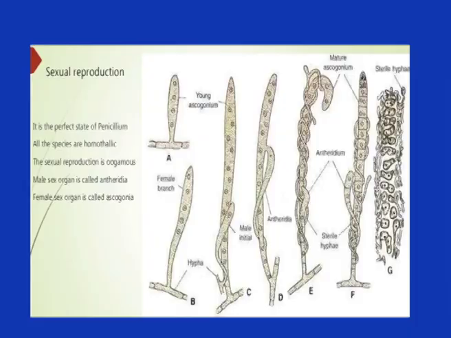Now, next, sexual reproduction. In favorable conditions, Penicillium reproduces with the help of an oogamous type of sexual reproduction. In oogamous reproduction, male and female sexual organs are separate. Male sexual organs are called antheridium, and female sexual organs are called oogonium or ascogonium.